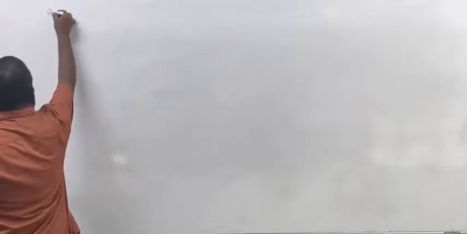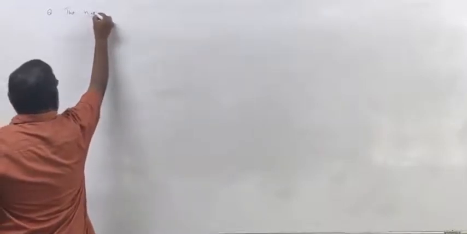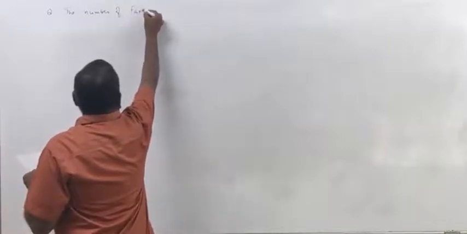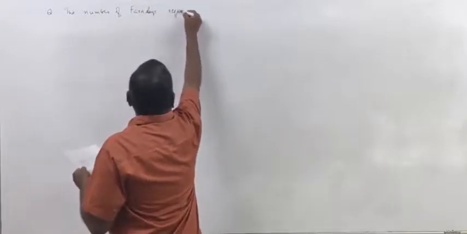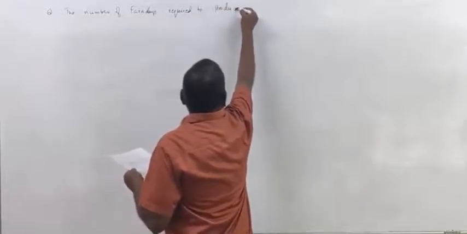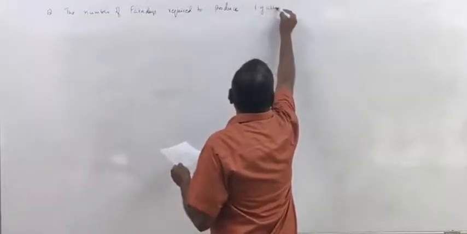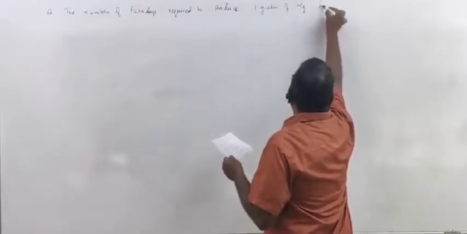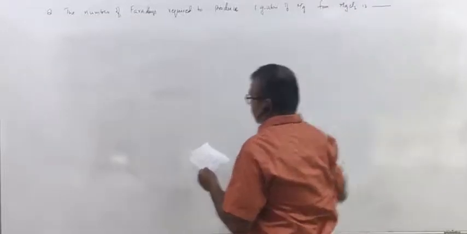Now write down some questions. The number of Faradays required to produce 1 gram atom of magnesium from MgCl2 is dash.